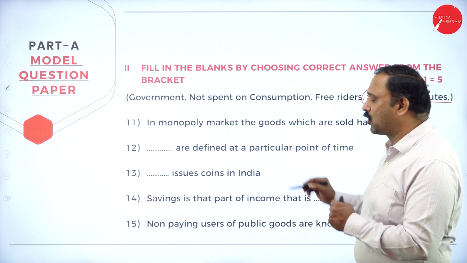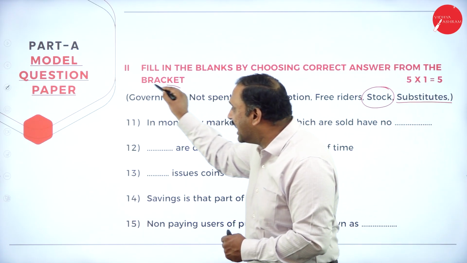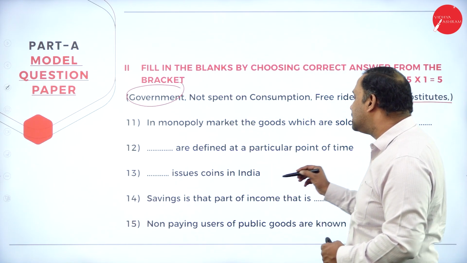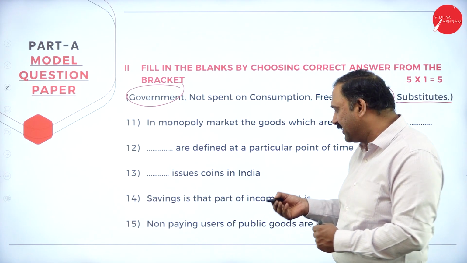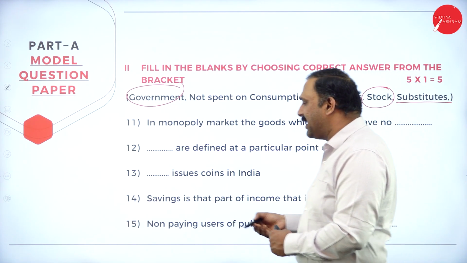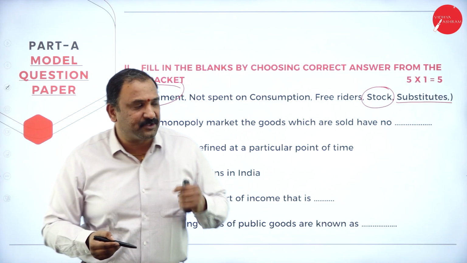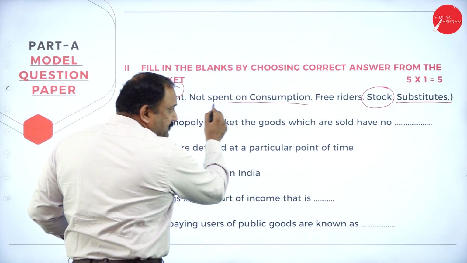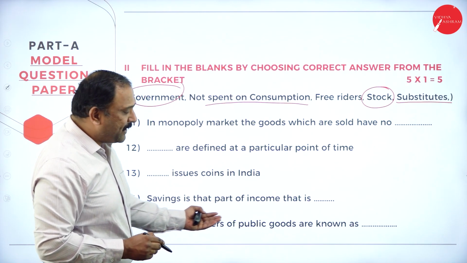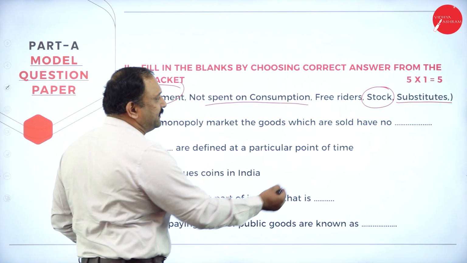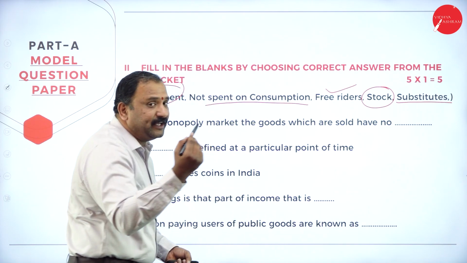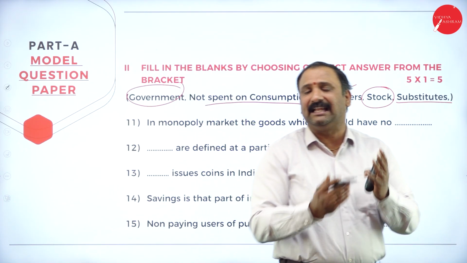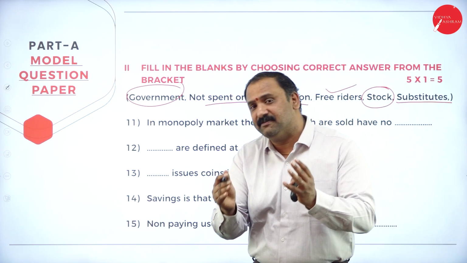Dash issues coins in India. It is the government. Government issues the coins in India. Savings is that part of income not spent on consumption. The next one: non-paying users of public goods, automatically the one and only answer is free riders. So it's very simple. If you've done both these sections, automatically you have scored your 15 marks.